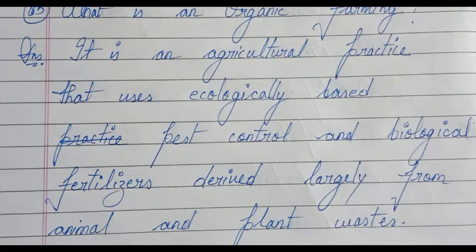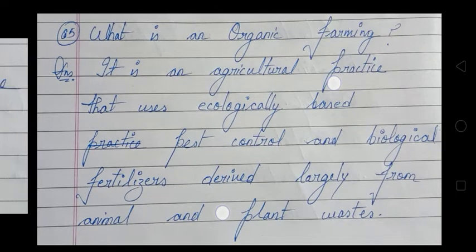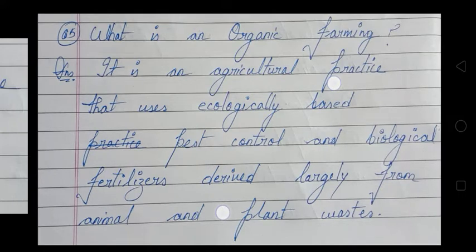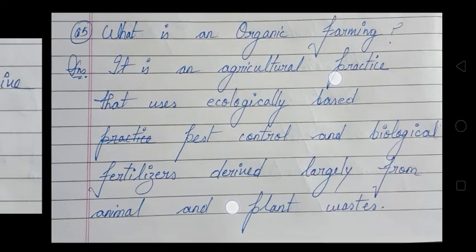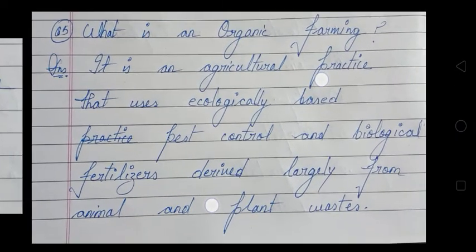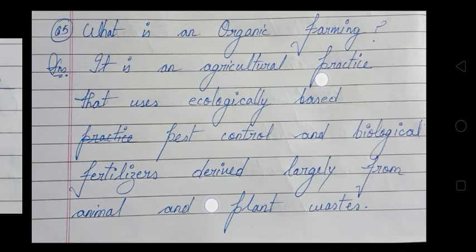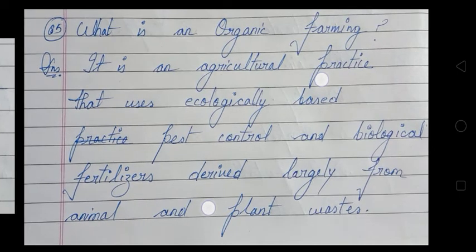In the next question, question number 5, as you can see, what is organic farming? I have already explained this. It is an agricultural practice that uses ecologically based pest control and biological fertilizers derived largely from animal and plant wastes.